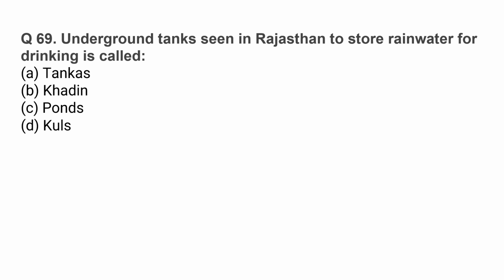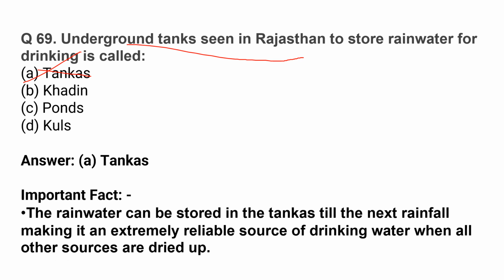Underground tanks seen in Rajasthan to store rainwater for drinking are called tanks. The rainwater can be stored in the tanks till the next rainfall, making it an extremely reliable source of drinking water when all other sources are dried up.